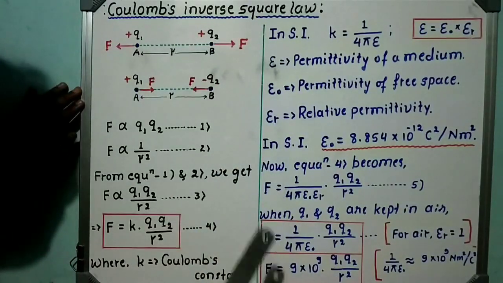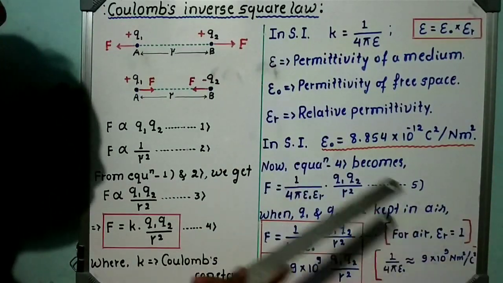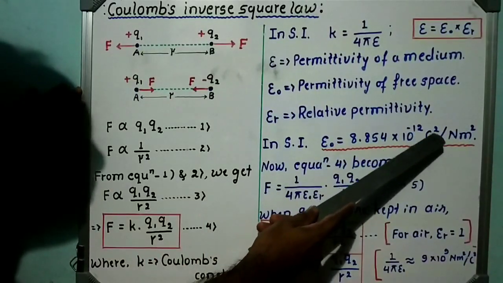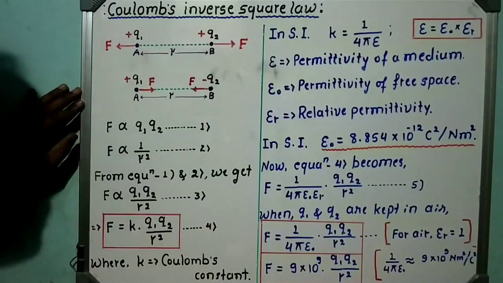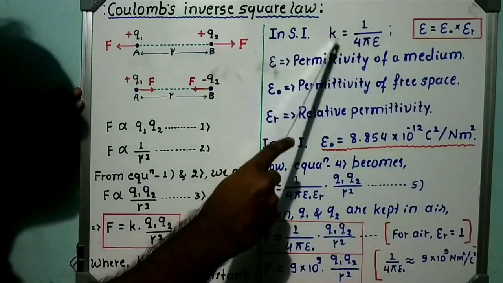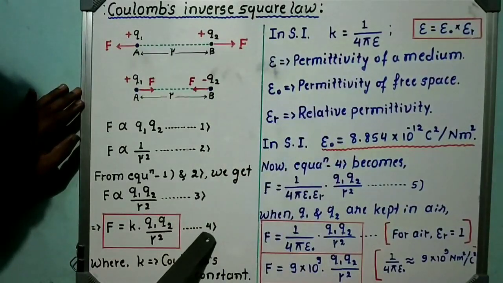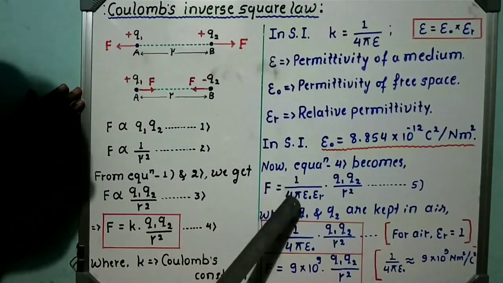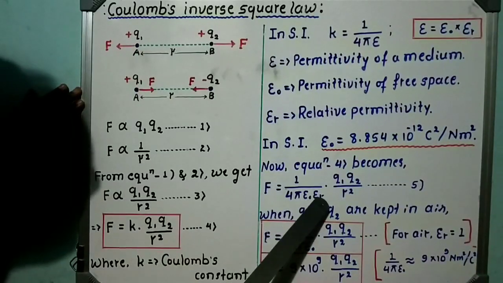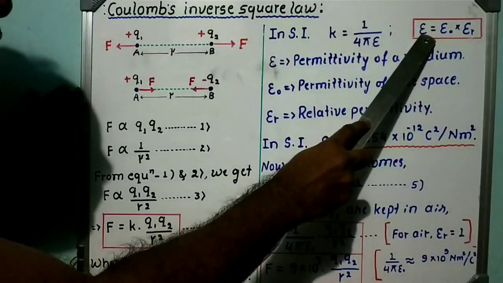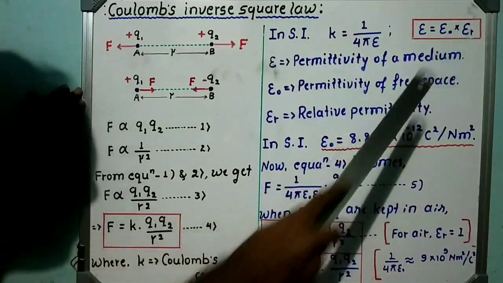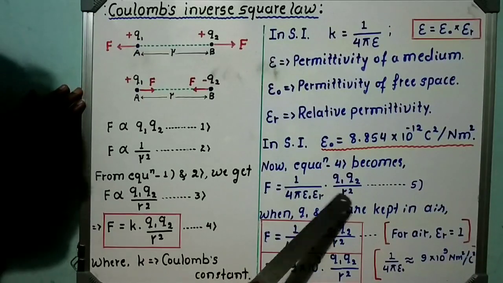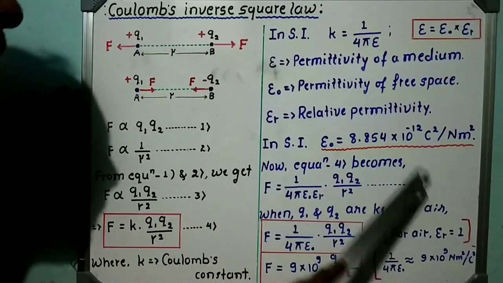Now, in SI system, already you know that the value of epsilon naught is 8.854 into 10 raised to minus 12 Coulomb square per Newton meter square. Then, if the value of k is this much, then this equation 4 can be written as F is equal to 1 divided by 4 pi epsilon naught into epsilon r, because epsilon value is epsilon naught into epsilon r, into Q1 into Q2 divided by r square. Call it equation 5.